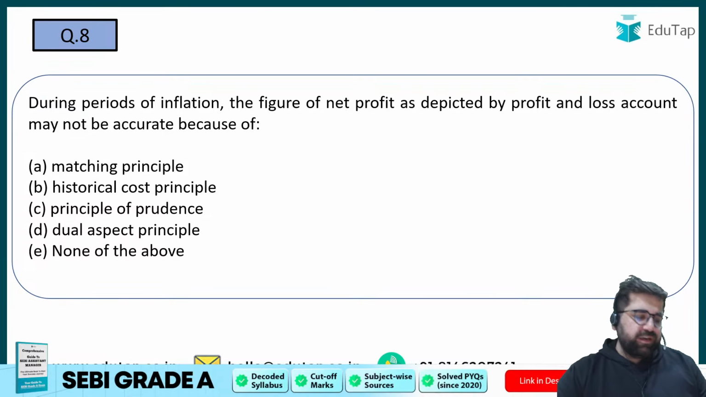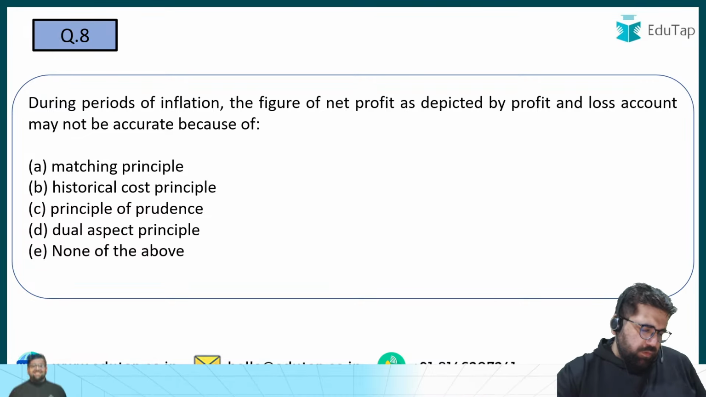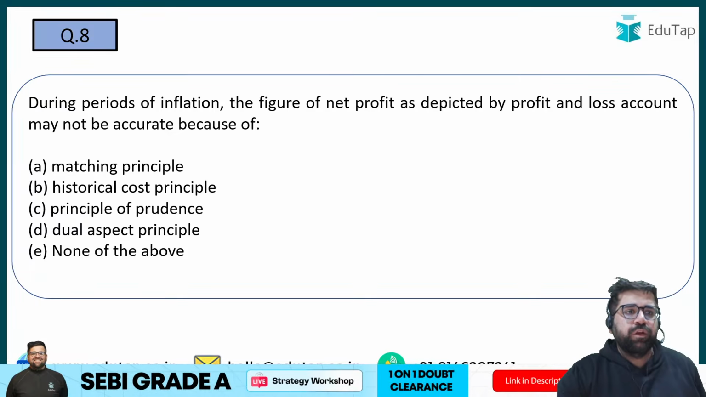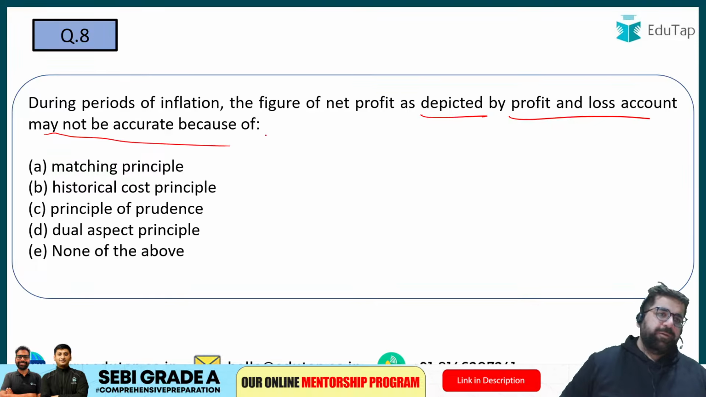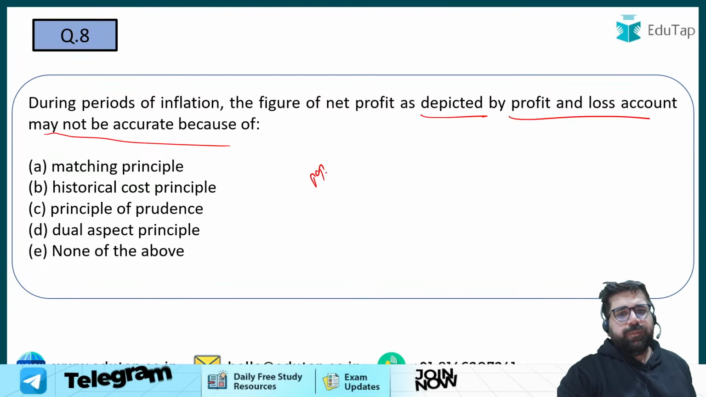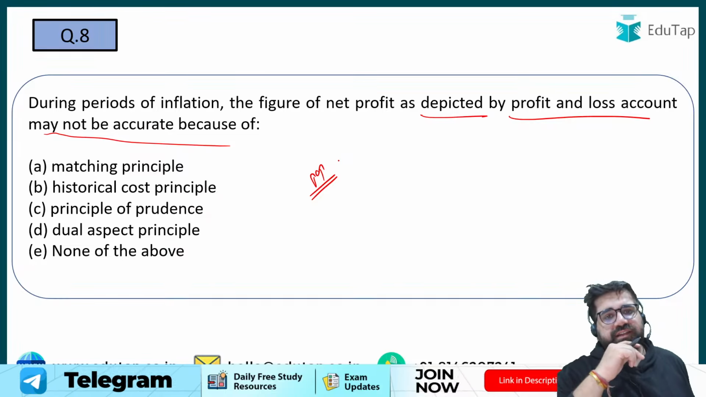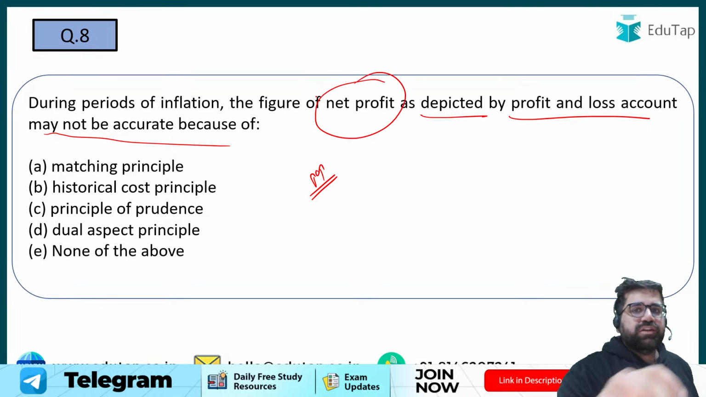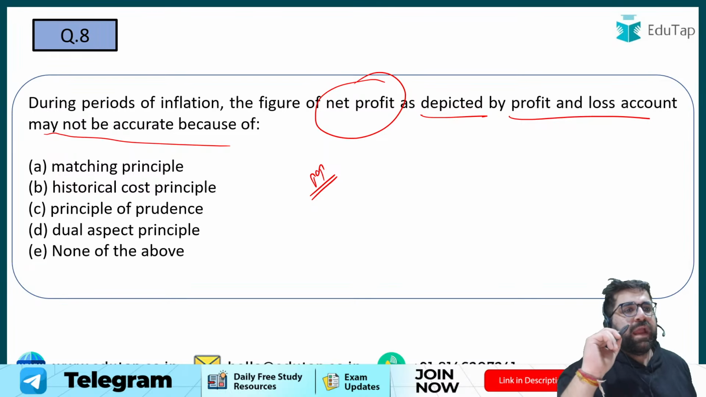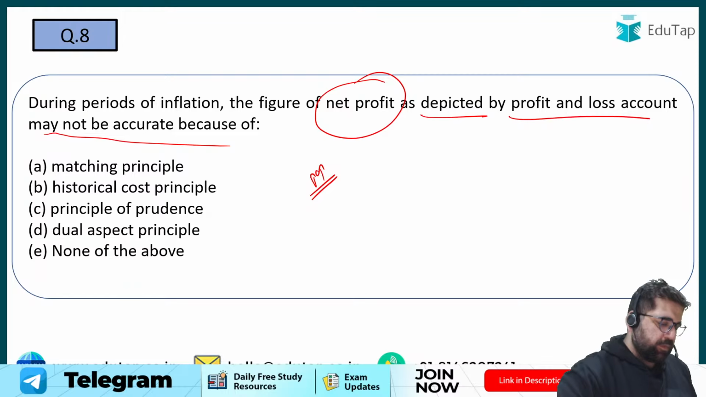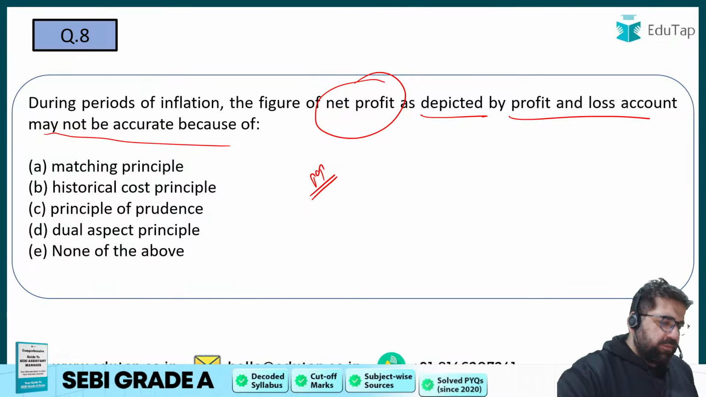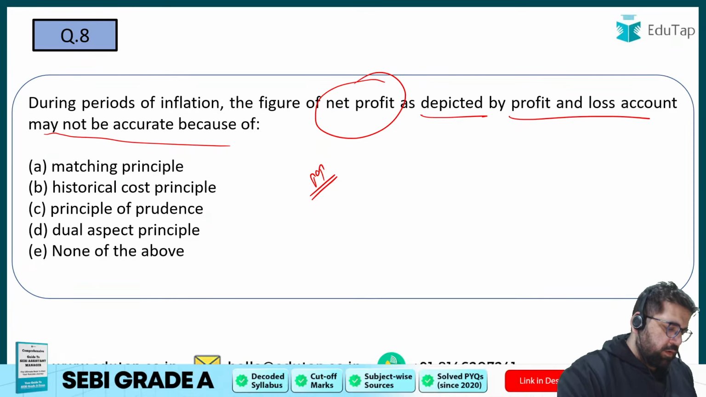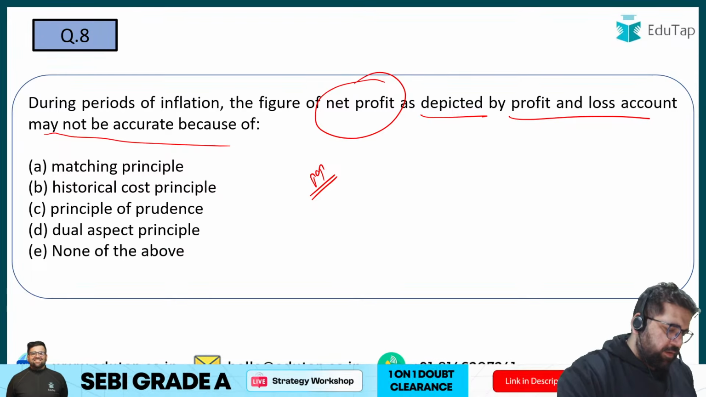Right? Question number 8 on your screen now. During the period of inflation, the figure of net profit depicted by the profit and loss account may not be accurate because of what? Now in inflation, the prices of the product rise, and because of that, the net profit which you are showing in your profit and loss account may not be accurate because of which particular principle? Please tell me the correct answer of question number 8.